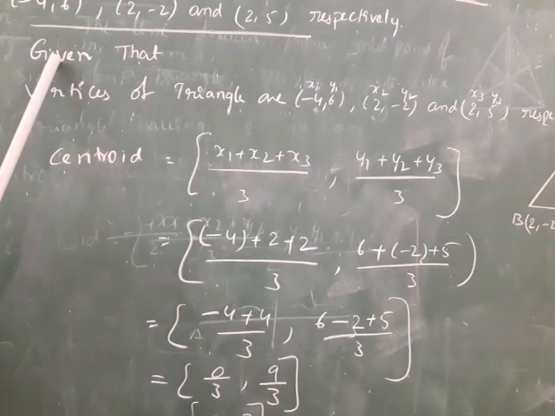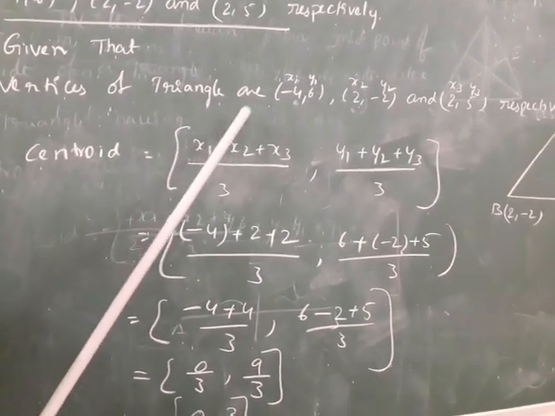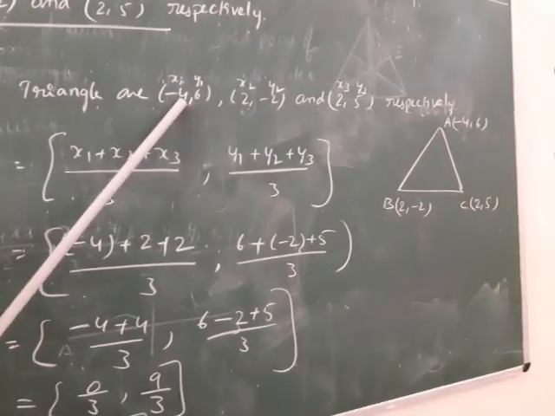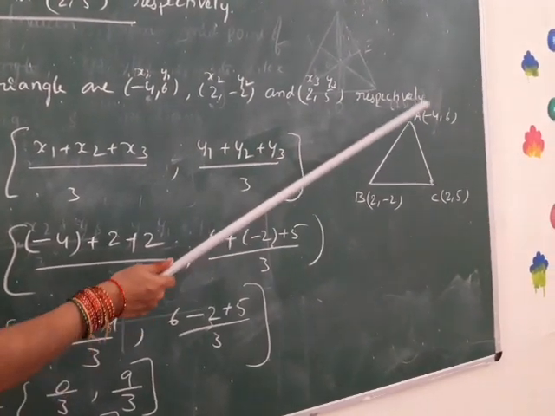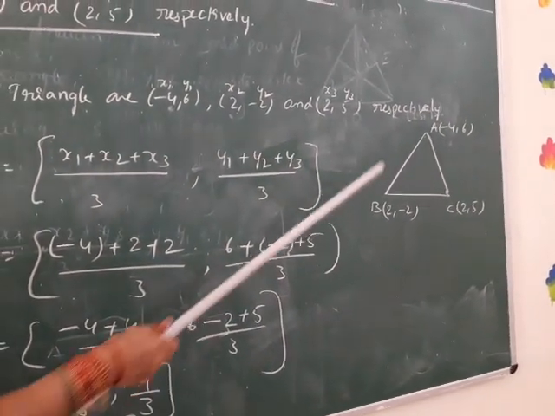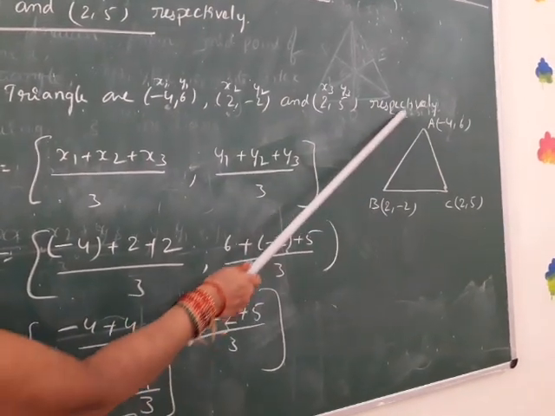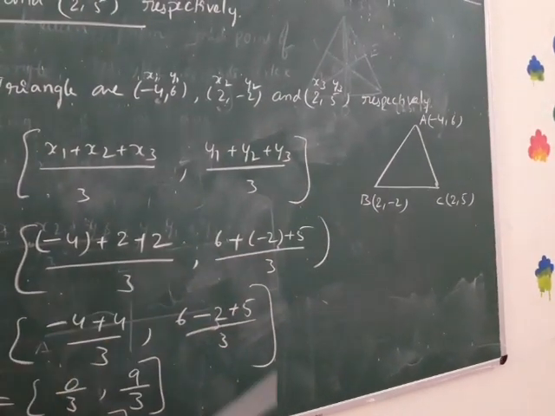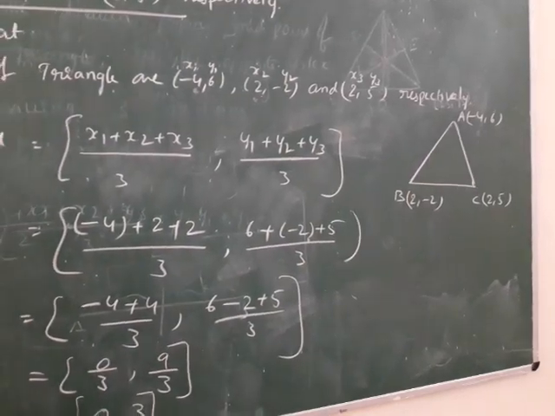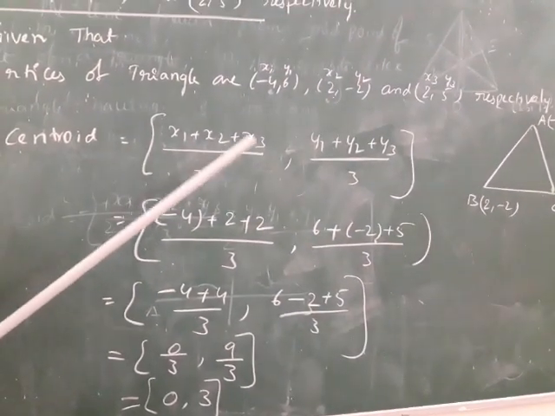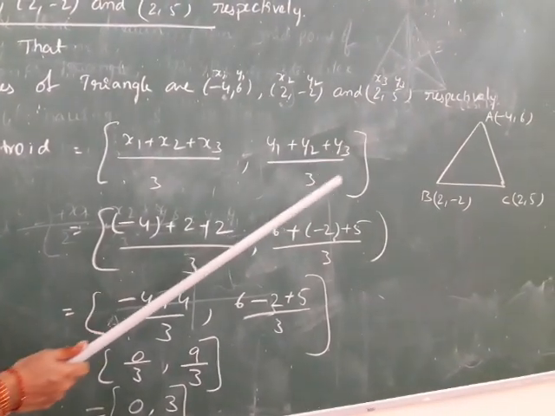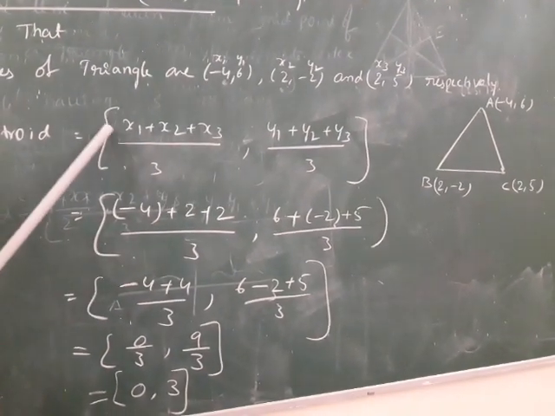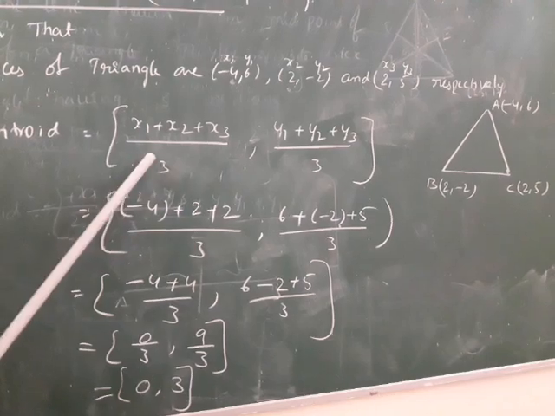So the given part is the vertices of the triangle: -4, 6, 2, -2 and 2, 5 respectively. First we draw the triangle and write the vertices of the triangle. What is the formula of centroid? x1 plus x2 plus x3 by 3, y1 plus y2 plus y3 by 3. So we substitute the values in the formula.